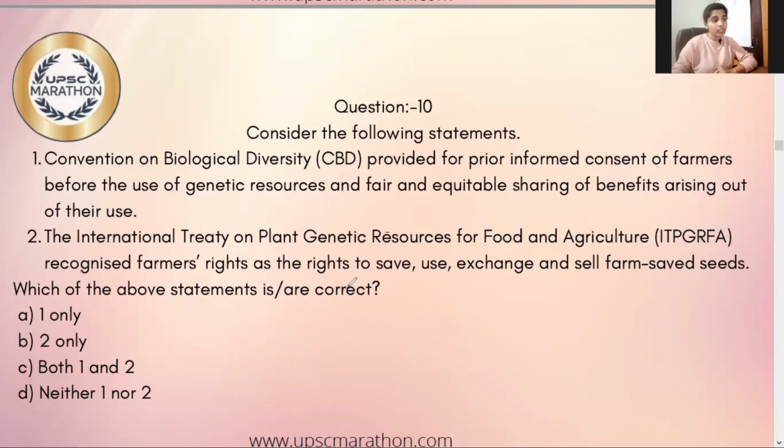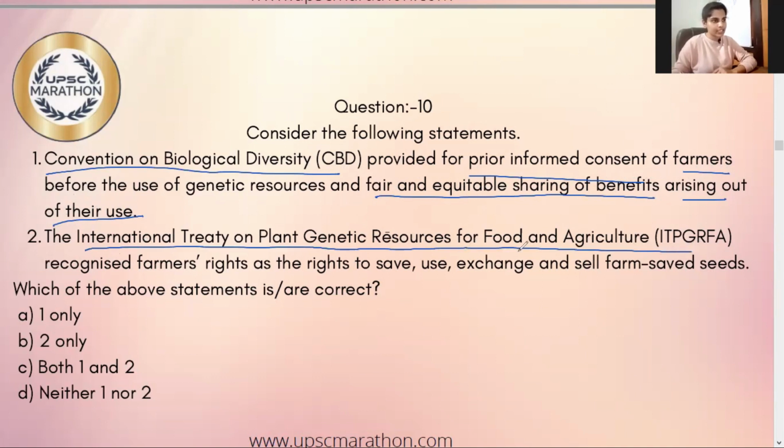So let's solve a question on a similar topic. It just reiterated those statements that we have discussed. The Convention on Biological Diversity provided for prior informed consent of farmers, and also fair and equitable sharing of benefits arising out of that use. Next comes the International Treaty on Plant Genetic Resources for Food and Agriculture. It recognizes the farmers' rights to save, use, exchange, and sell farm-saved seeds. So the answer is obviously option C.